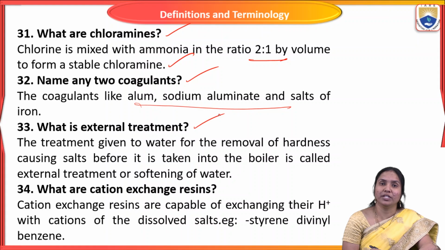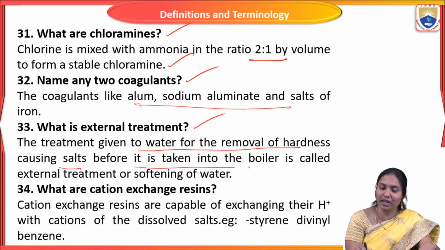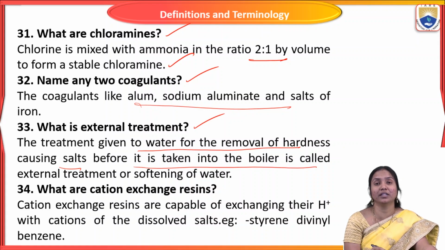What is external treatment? It is the treatment given to water for the removal of hardness causing salts before it is taken to the boiler. Mainly, for what purpose do we use external treatment?